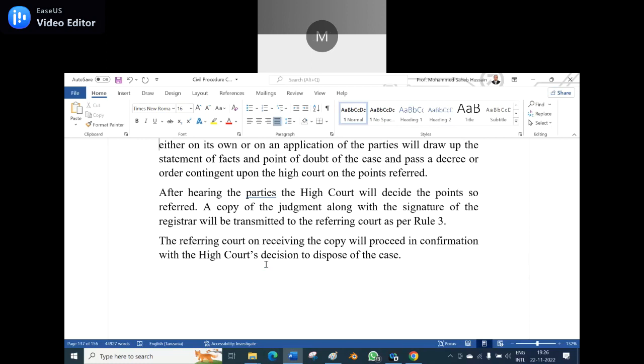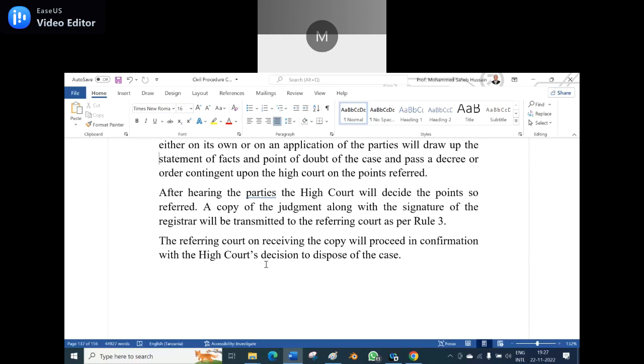A copy of the judgment along with the signature of the registrar will be transmitted to the referring court as per Rule 3. So a registrar will sign and send the copy to the subordinate court for the implementation of the judgment. Am I right? Orders of the court.